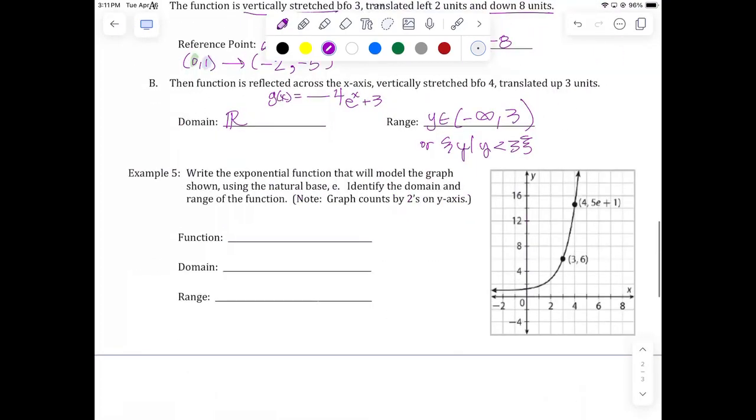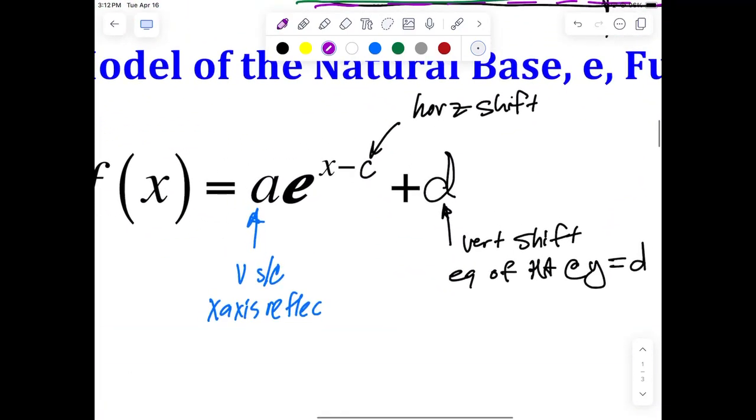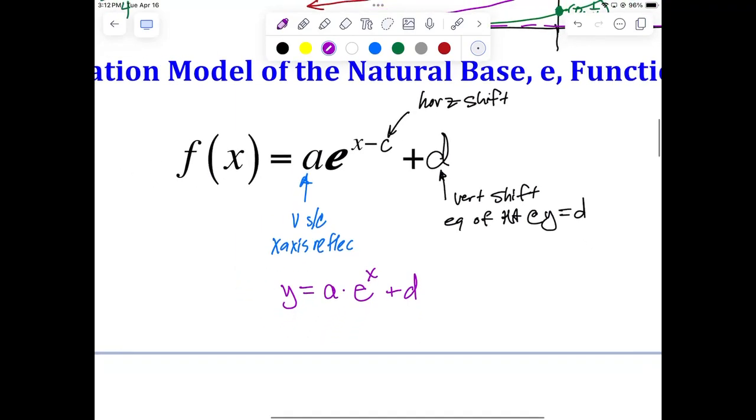And now the one that still gets people, writing the equation. We did it yesterday, and we're going to do it again today. Now, for our template, I showed you yesterday that we don't have to worry about the horizontal shifts because every horizontal shift can be accommodated by a vertical dilation and vice versa. So it's easier just to start with this template: a times e to the x plus d. That's my template for equation writing.